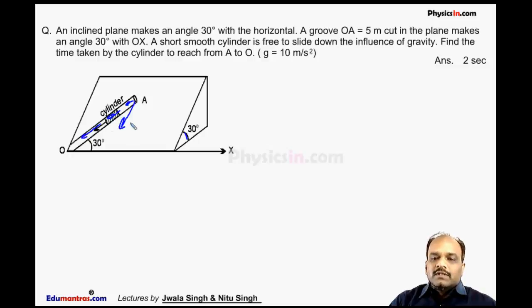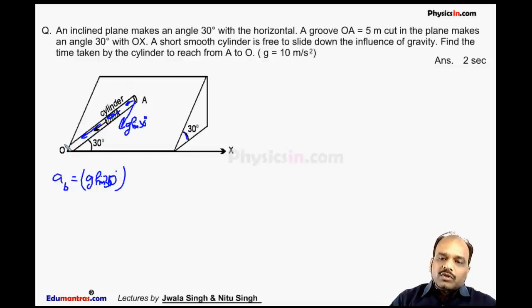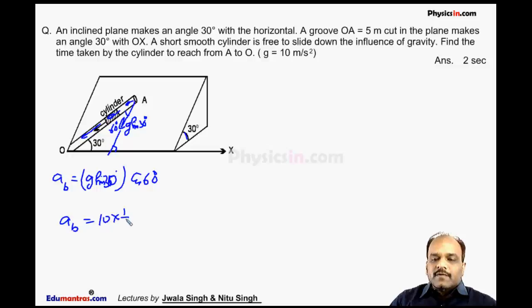We can say the component of acceleration is g sin 30, and if this is g sin 30, the acceleration of this block is g sin 30 degree into the component along this AO is cos 60, because this angle is 60 degree. So acceleration of block B along this groove is g means 10 sin 30, 1 by 2, and cos 60 is also 1 by 2.